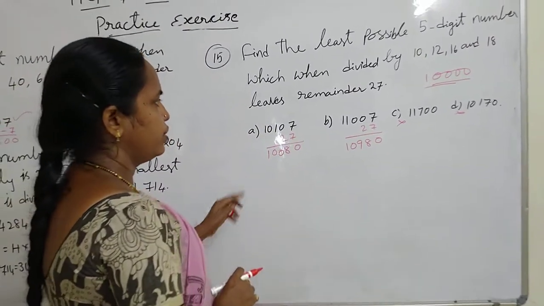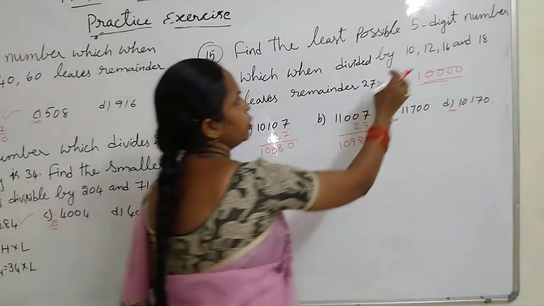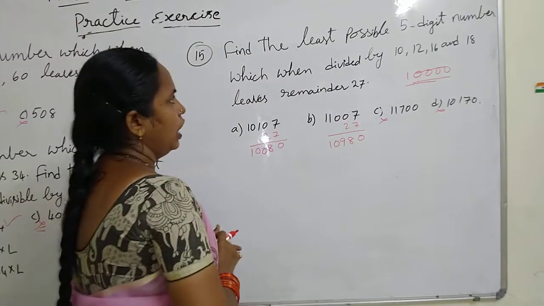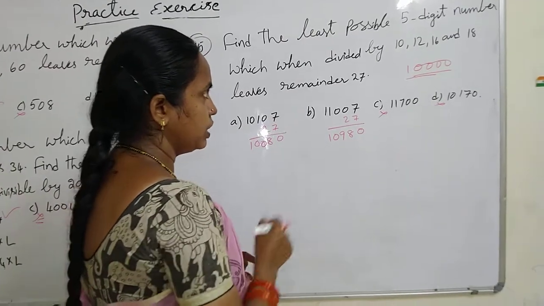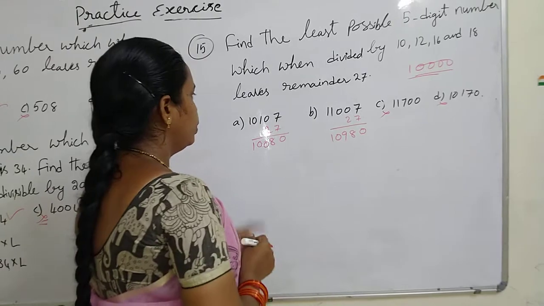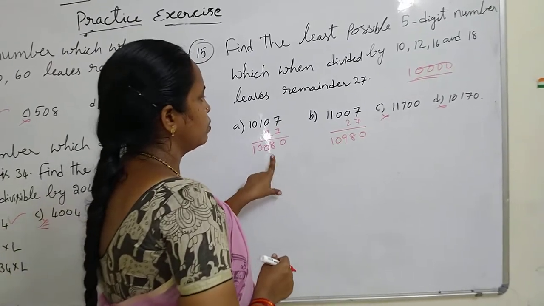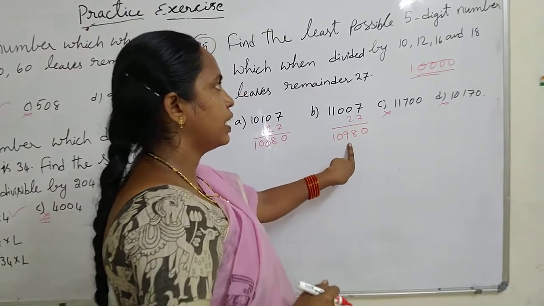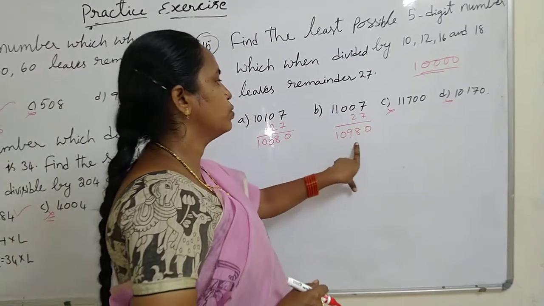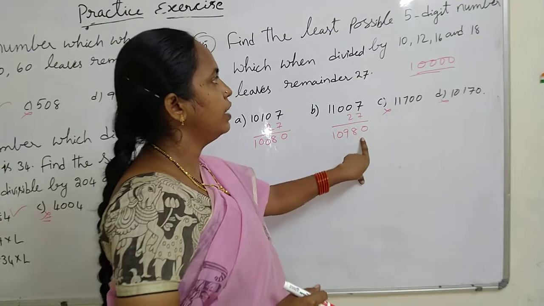In these two, which are divisible by these? By 10, both are divisible. 12 means it should be divisible by 3 and 4. So 1 plus 8, 9, it is divisible by 3, and 80 is divisible by 4. And 1 plus 9, 10, plus 8, 18, is also divisible by 3 and 4 also.